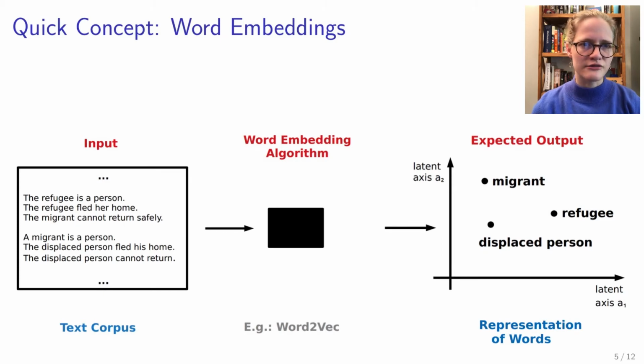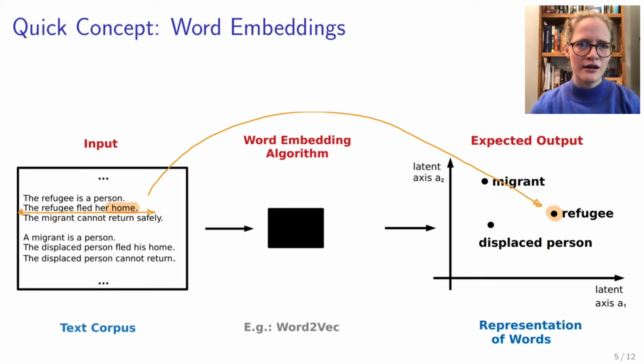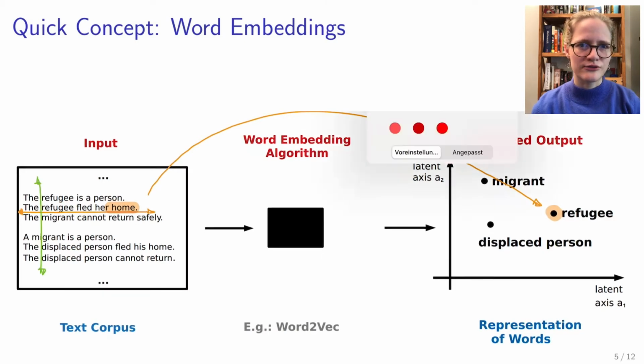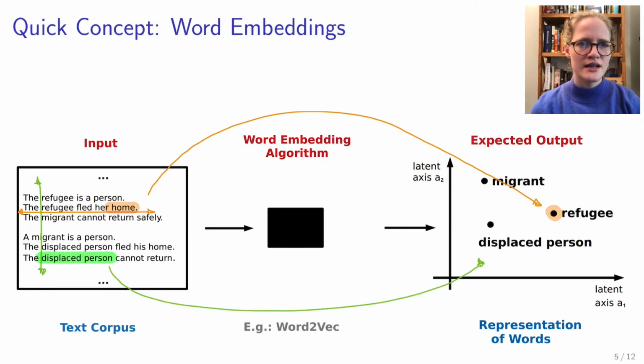An intuition in relation to paradigmatic and syntagmatic association would be that the syntagmatic associations, that is, the words appearing directly next to a refugee, like for example home, determine the position in the embedding, while the paradigmatic associations, that is, words that can often replace refugee in a sentence, like for example displaced person, determine the nearest neighbors to a word in the embeddings.